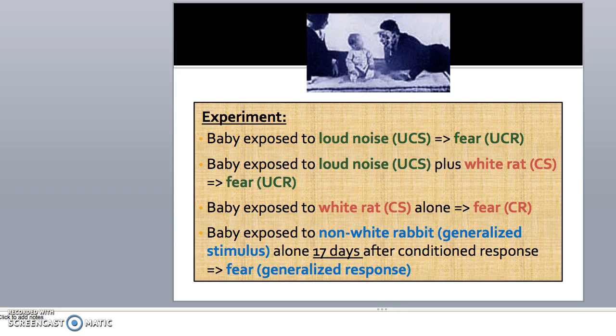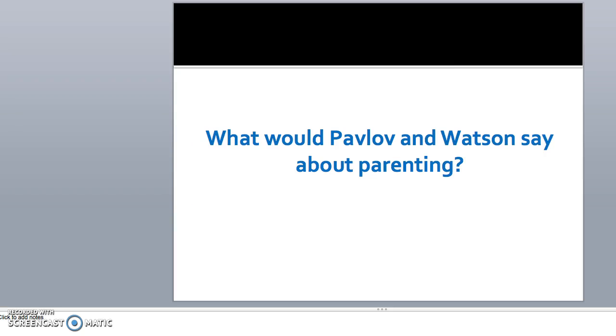So the experiment exposed the baby to loud noise, which equaled fear. The baby was exposed to loud noise, which elicited that fear response, plus a white rat, which resulted in fear. So when the baby was exposed to the white rat alone, that fear persisted. And when the baby was exposed to a non-white rabbit, which is a generalized stimulus, alone, 17 days after that conditioned response, it still resulted in the baby having a fear as a generalized response. So that brings us to the question: what would Pavlov and Watson have to say about parenting?